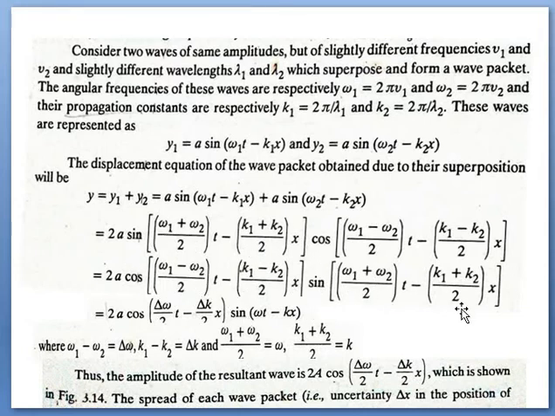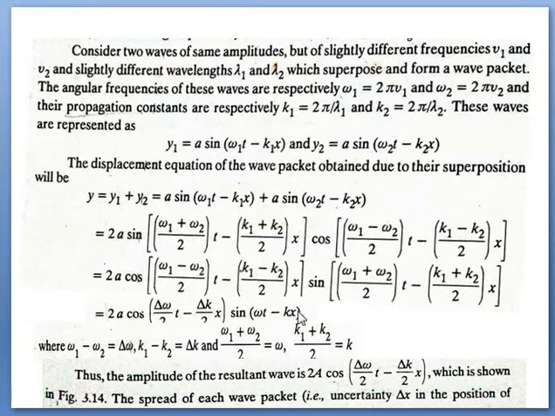Again, these parameters are replaced by other parameters. We consider that the difference of the angular frequencies is equal to delta omega. The difference between propagation constants is equal to delta k. The mean of omega 1 and omega 2 is equivalent to omega, and the mean of the propagation constants is kept equal to k. So here it will be k, omega, and delta omega by 2, delta k by 2 in x.